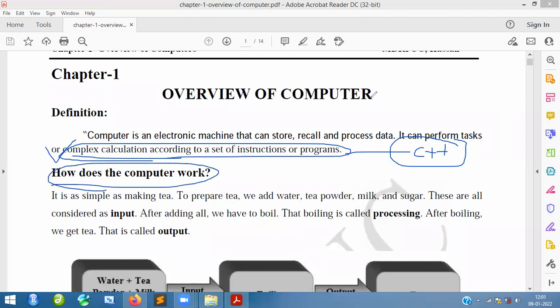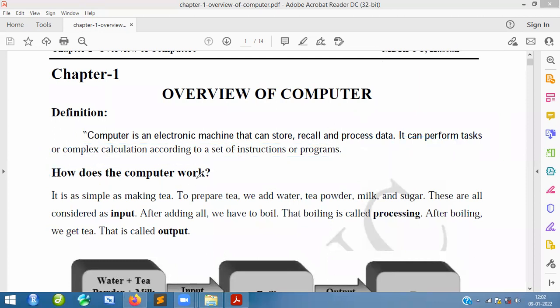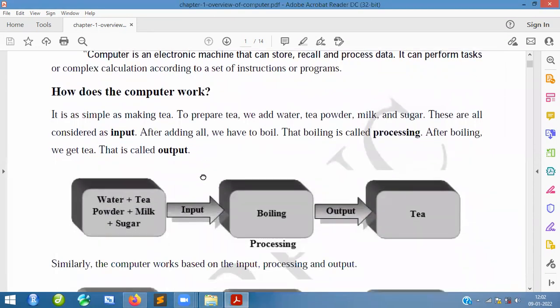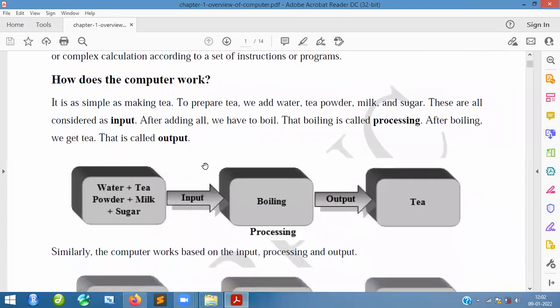This is very important. How does a computer work? We are going to see this very important and necessary thing one by one. Don't worry. Now, let's move further. So how does the computer work? You can see it here.